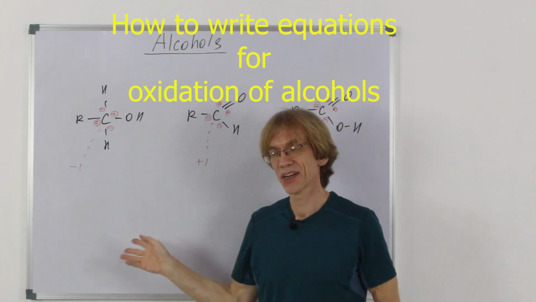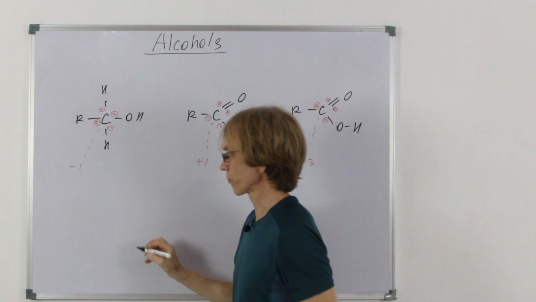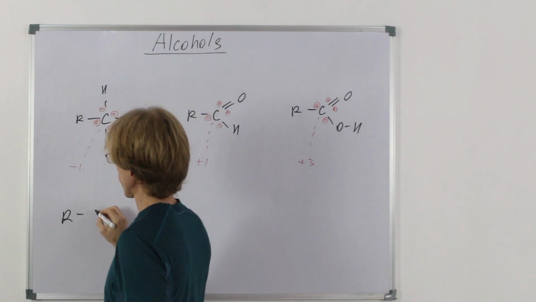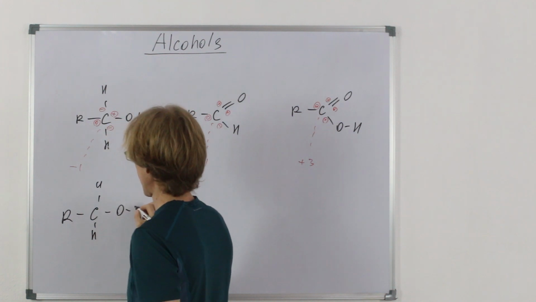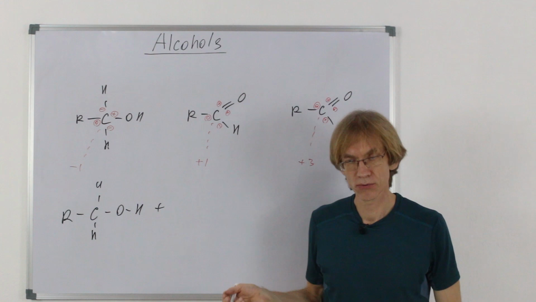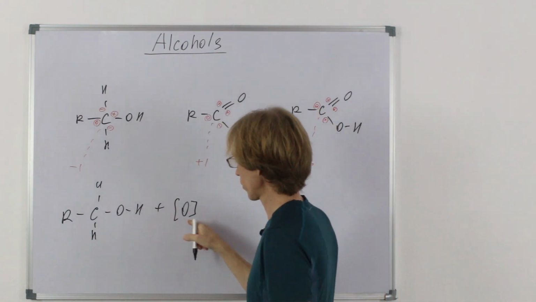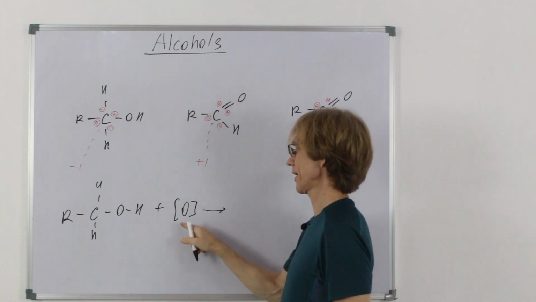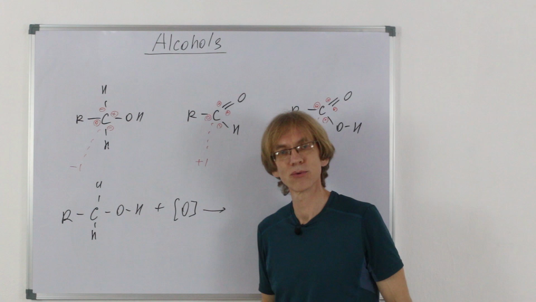So if we are to write a balanced equation for an oxidation reaction, what do we have to do? Let's start with some generic alcohol and see what can be done here. When it reacts with oxidizing agents such as acidified potassium dichromate, the reaction would be pretty complex, but we get away with just saying that it's oxidized, so some oxygens would come and take care of the reaction.